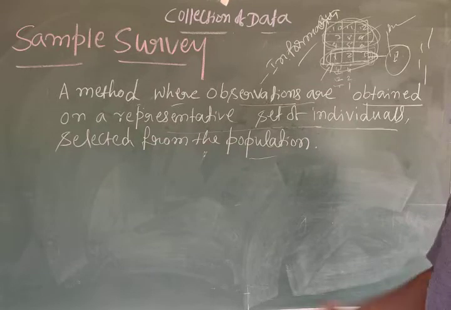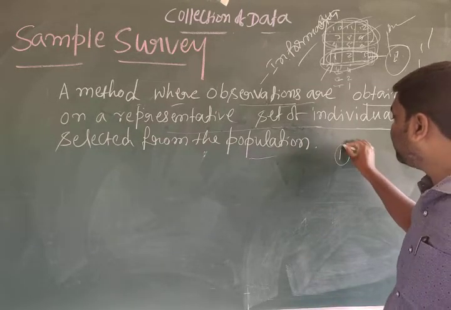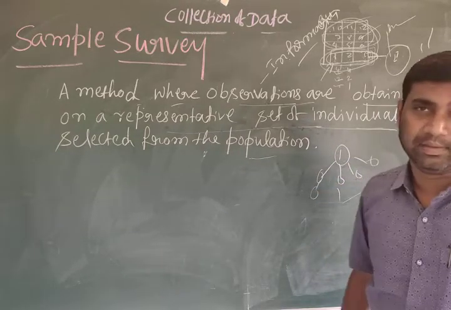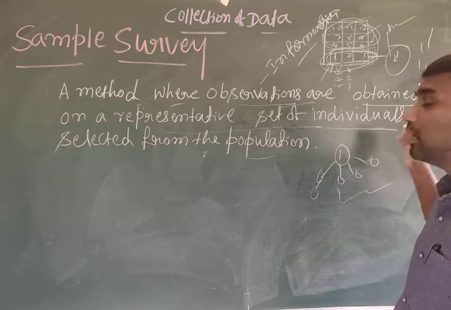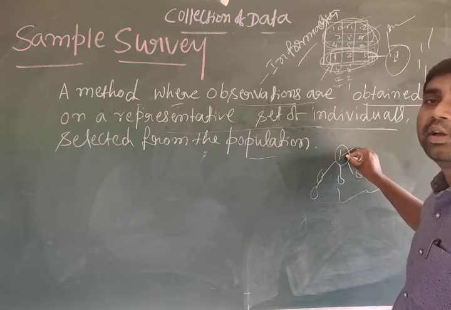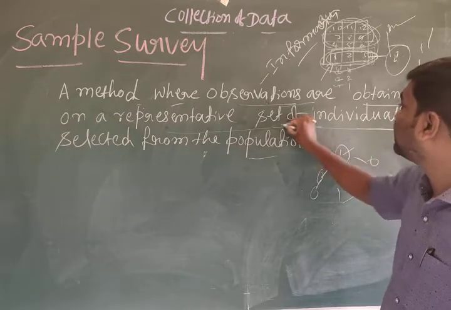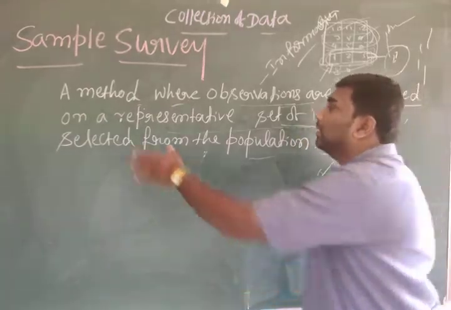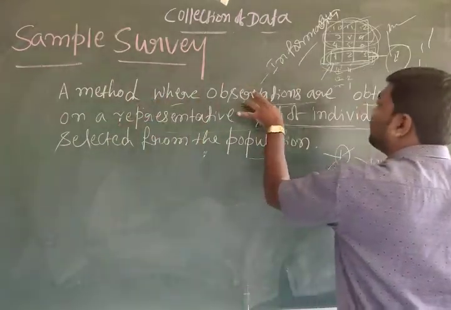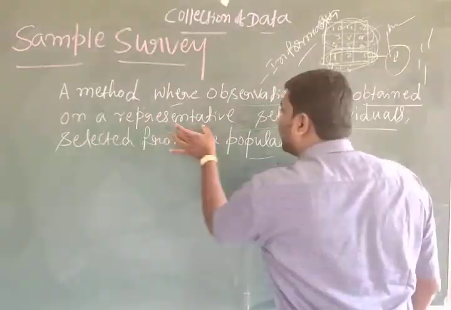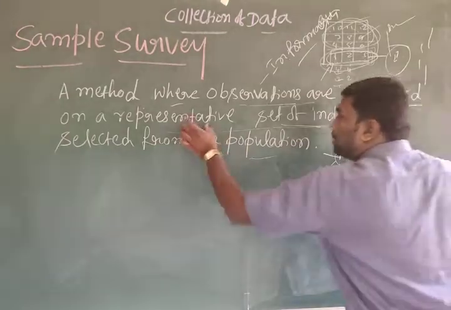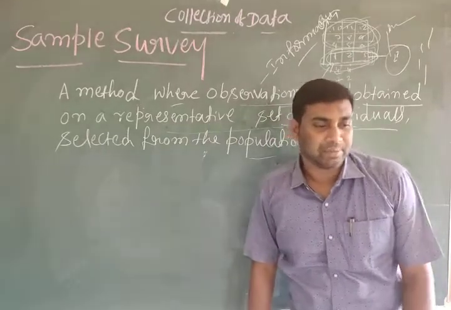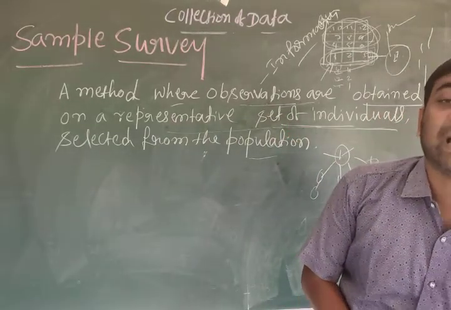Selected from the population, or from the particular person, from this we can collect the information about the remaining. So it is called a group of population, or section of population, or set of individuals. Sample survey is also a method where information is obtained on a representative set of individuals selected from the population. So this is called a sample survey.